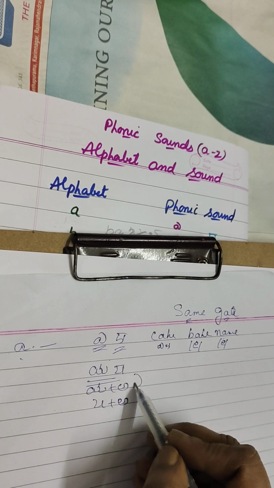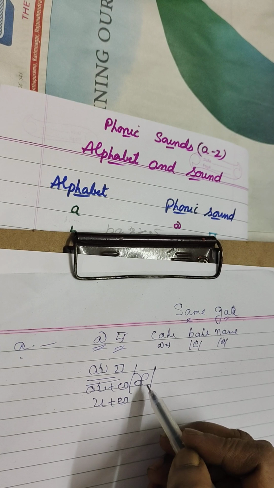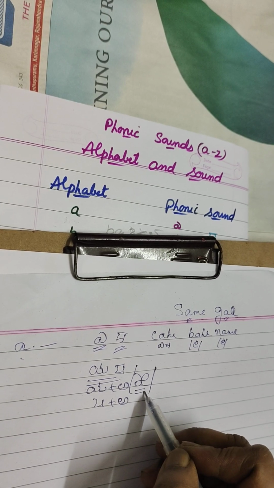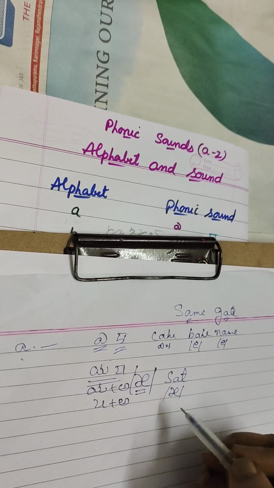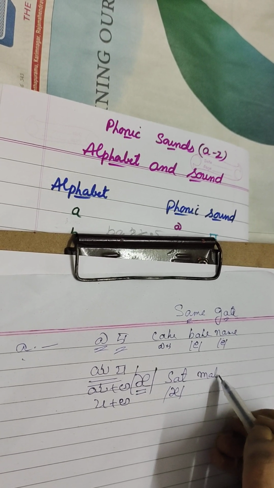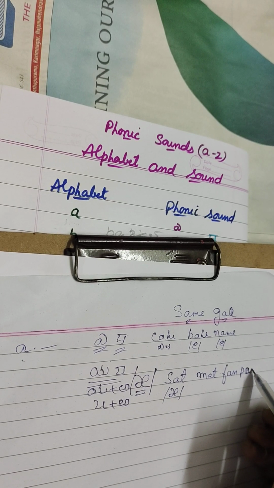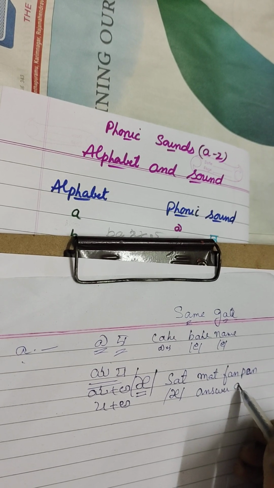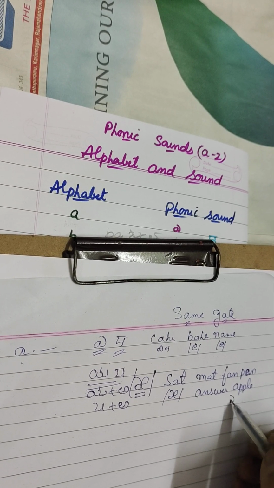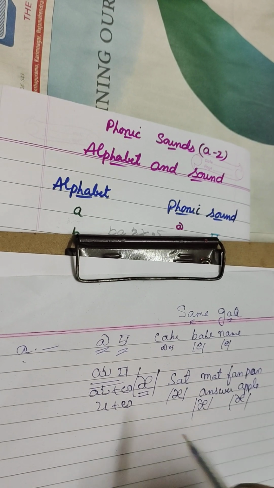This is the phonetic symbol of a sound. We get this sound in sat. This is the a sound: sat, mat, fan, pan, answer, apple. This is the phonetic symbol of this a sound.